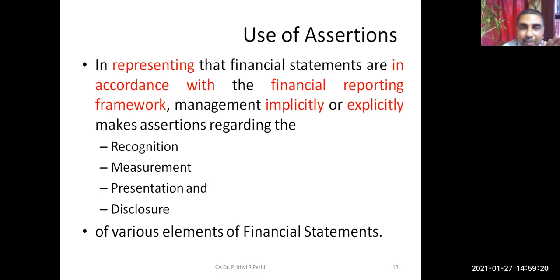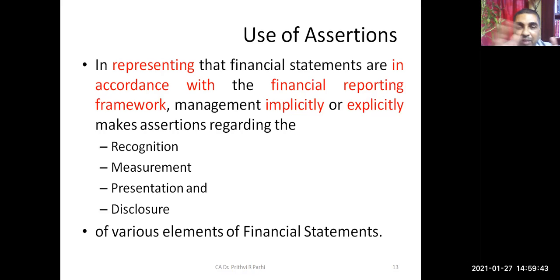And in representing that financial statements are in accordance with the financial reporting framework, management implicitly or explicitly makes assertions regarding recognition, measurement, presentation, and disclosure.